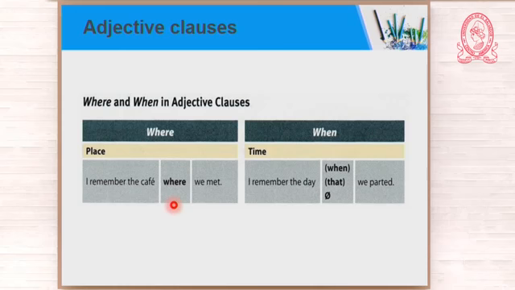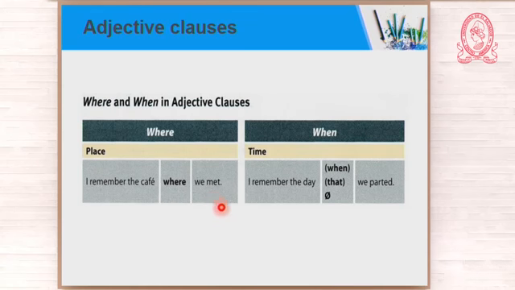But look at this. Remember the cafe where we met. Can we omit where? No. No, even though you have the subject of the clause, you cannot omit it. And that is something else that we have to remember. Talking about places and using where as the introductory word of an adjective clause, we cannot omit it, even though we have the subject of the clause.